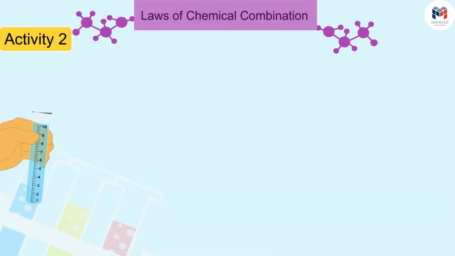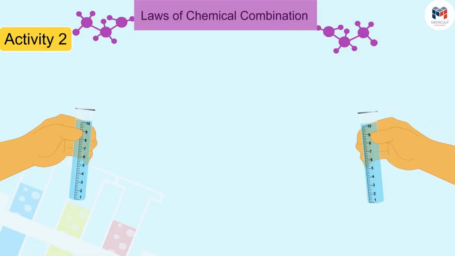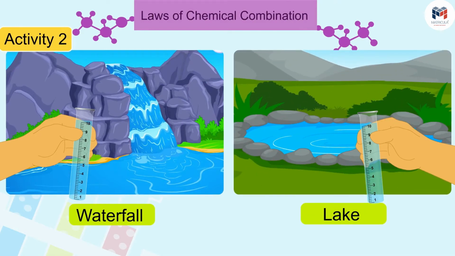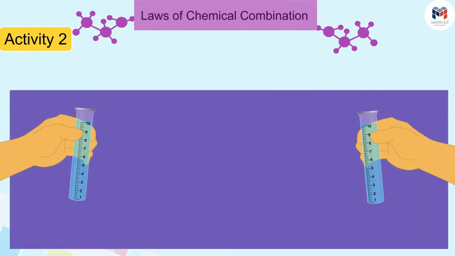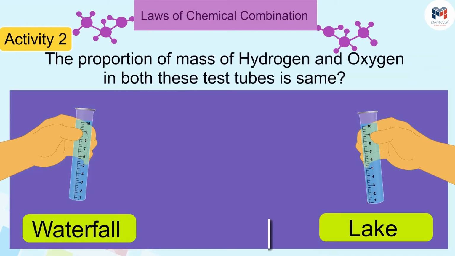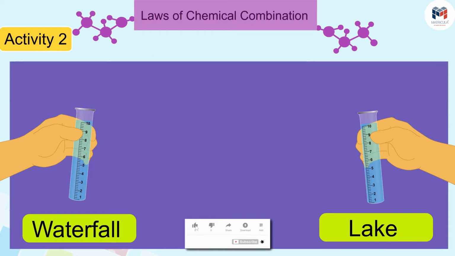Activity 2. If we take 10 ml of water from a waterfall in a test tube and 10 ml of water from a lake in another test tube, can you tell whether the proportion of mass of hydrogen and oxygen in both these test tubes is the same or not? Yes, it is the same.